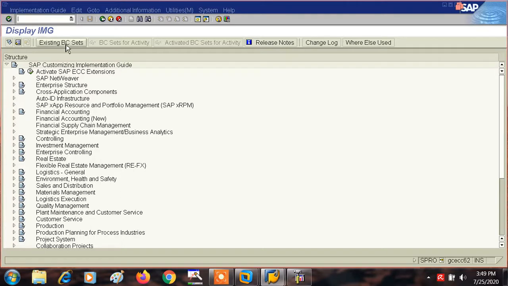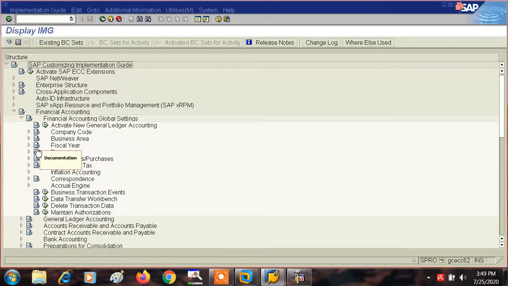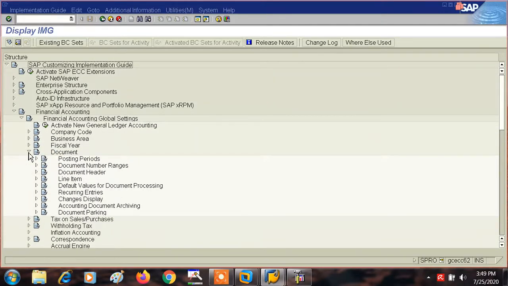Now number ranges, financial accounting. First of all, financial accounting, global settings. We will go to documents, and then we'll go to documents, document number ranges.